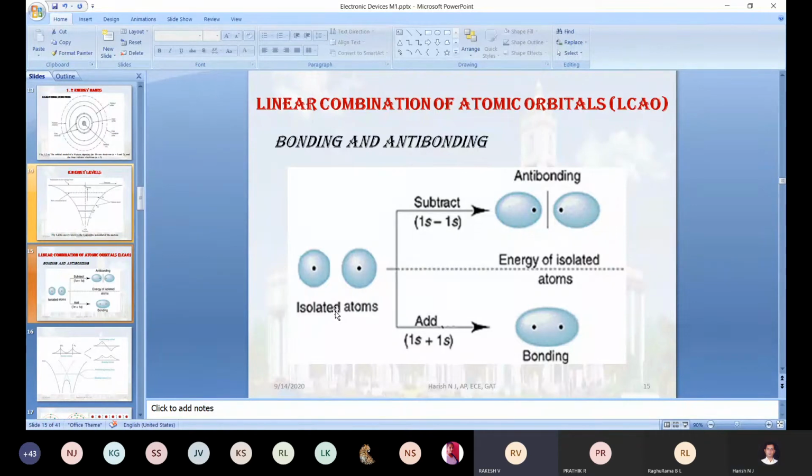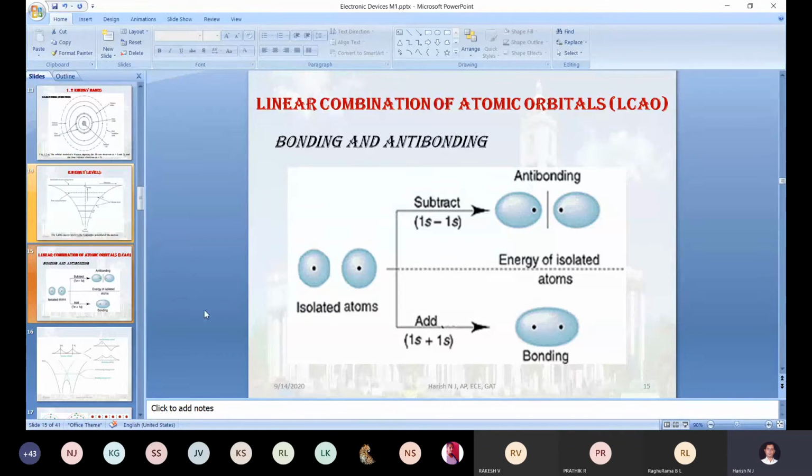Which creates the shape of an atom, such as dumbbell shape, different shapes, spherical shape, like that. What is the meaning of orbital? Still, I didn't get the expected answer. Orbital means the probability of finding the electron is more. Okay, that is what we call an orbital.